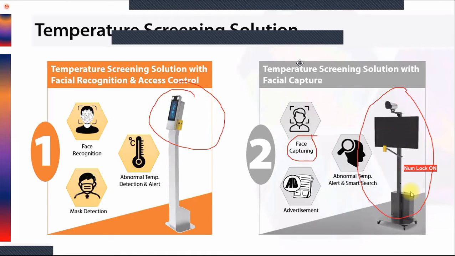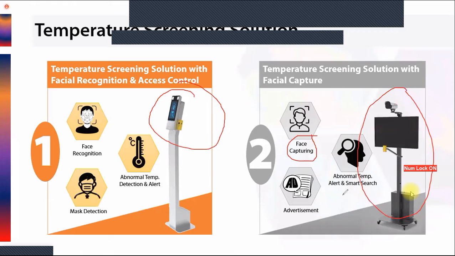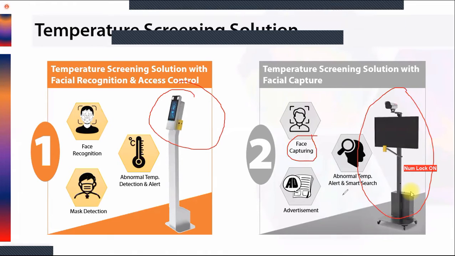It will give an abnormal temperature alert notification, and we can do smart search as well. If later we want to search how many people had abnormal temperature and identify their faces, we can do that. Further, there is an advertisement feature also. Later we will understand what this means and how it will be useful. Let's move to the next slides.